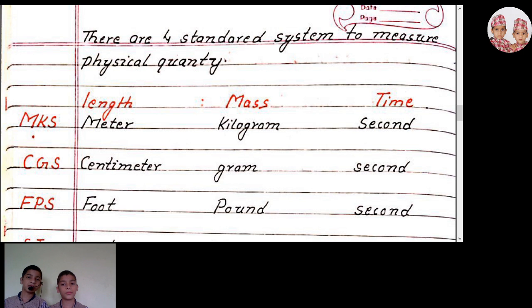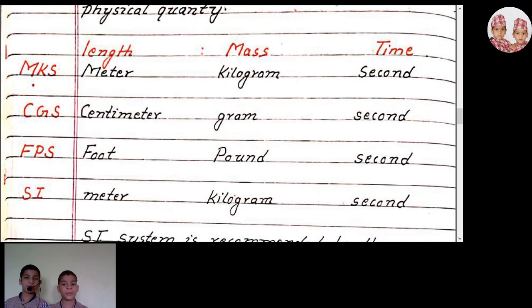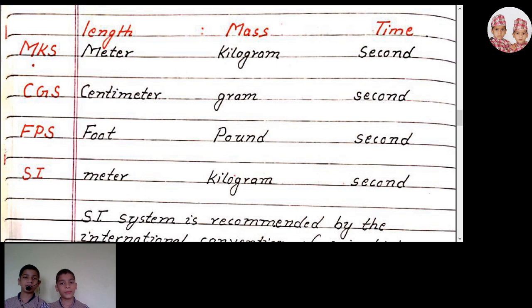There are four standard systems to measure physical quantities. In the MKS system, we use meter to measure length, kilogram to measure mass, second to measure time. In the CGS system, we use centimeter for length, gram for mass, and second for time.